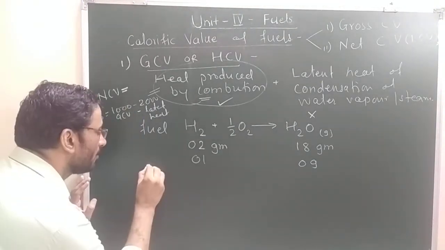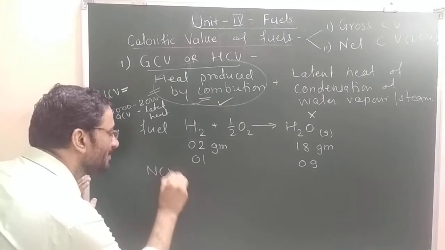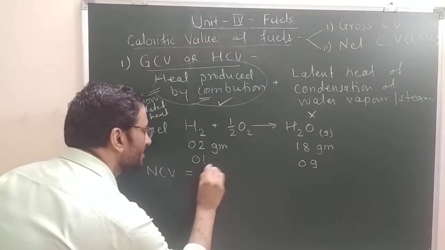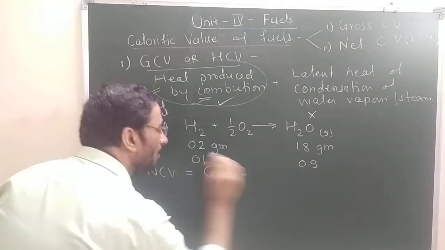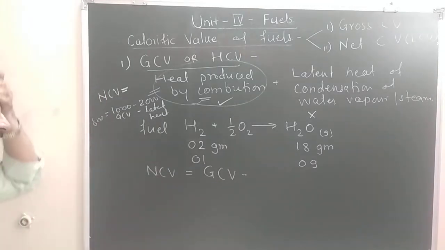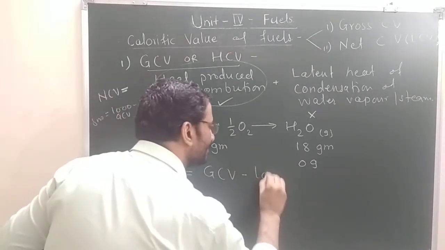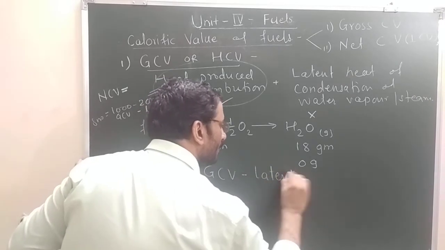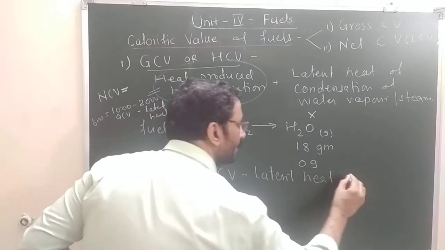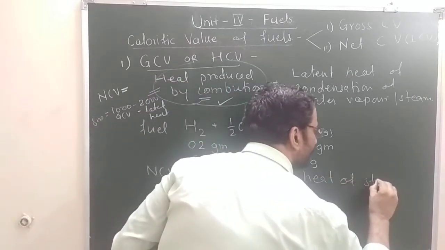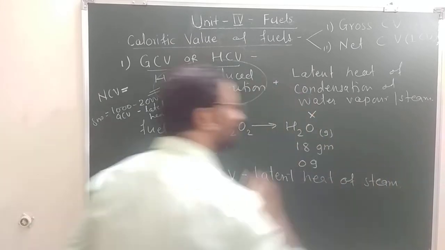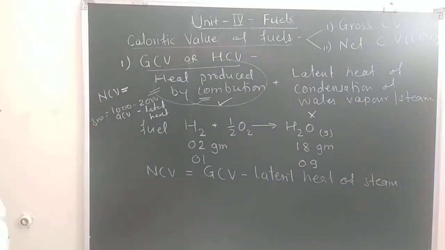So what is the formula for NCV? NCV is equal to GCV, minus the latent heat of steam, or latent heat of condensation of water vapor produced. How is water vapor produced?